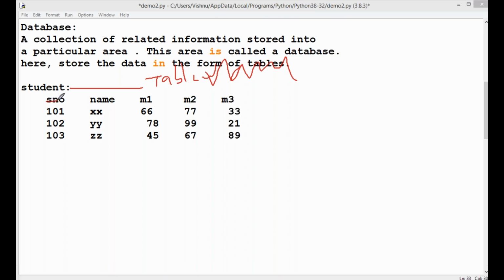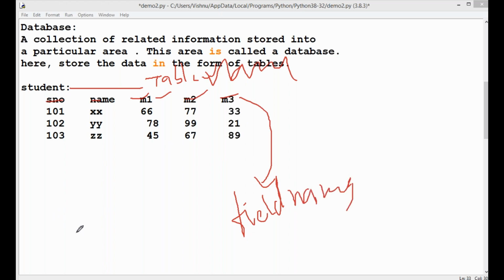So what are these? Student number, name, M1, M2, M3, and so on. All these are called field names, or column names. And what is this? It is called one row. These are called rows.